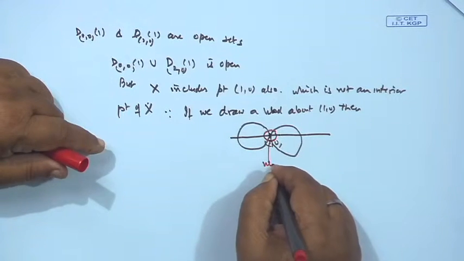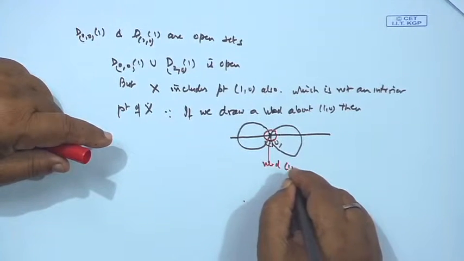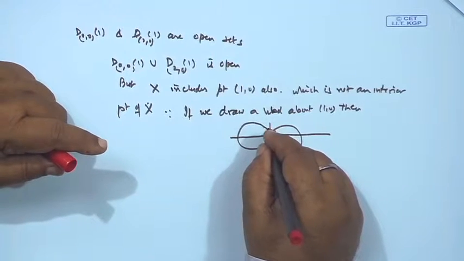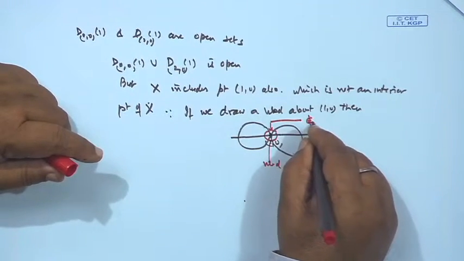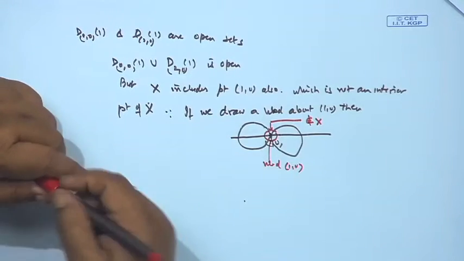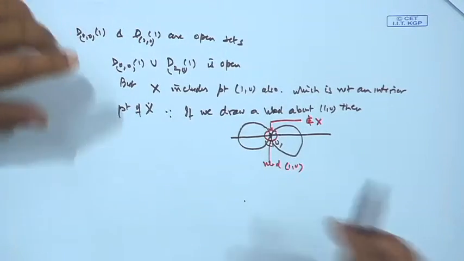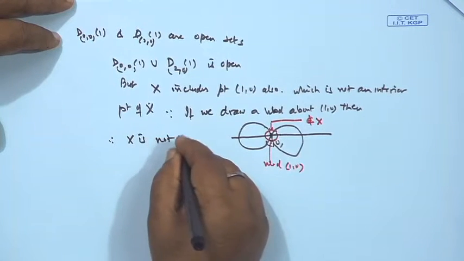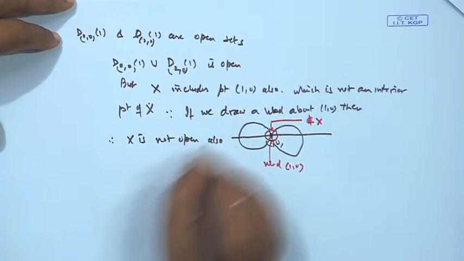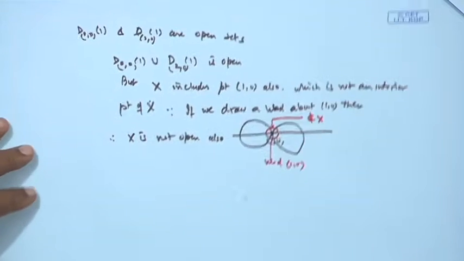This is the neighborhood of (1, 0). Now, here these points are not there, they do not belong to X. So, (1, 0) is not an interior point, therefore X is not open also. So, it is neither closed nor open.